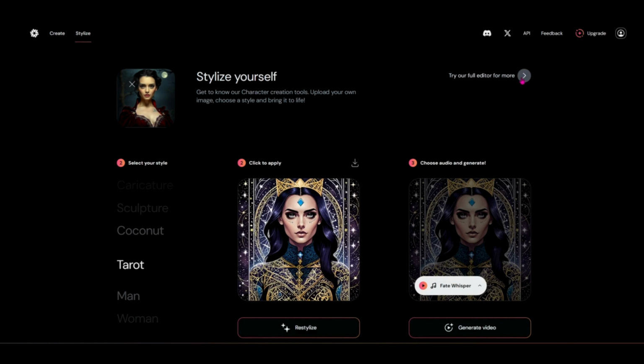So if I want to use that, I can come back up here and hit try our full editor for more. If you just want to play around with it, this just gives you a couple of music options that you can choose to play with it just to see what it looks like when you're creating.